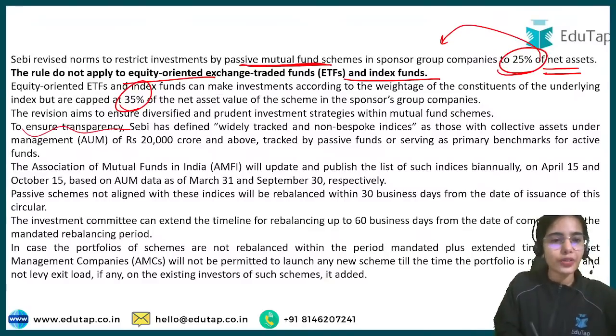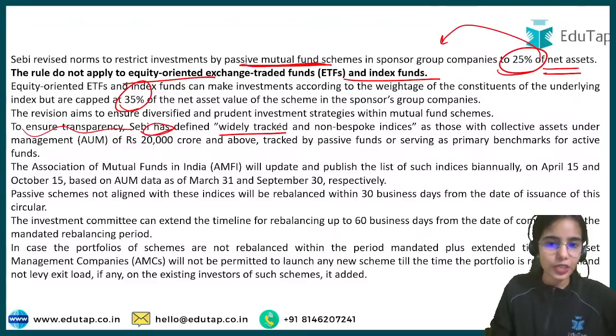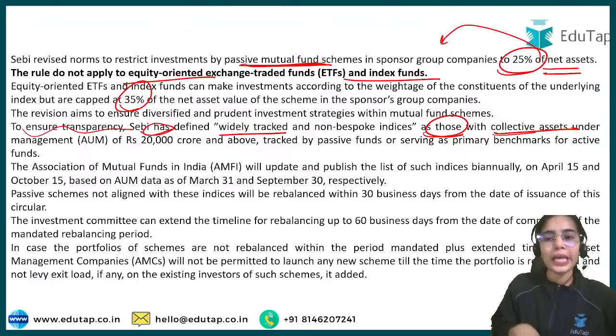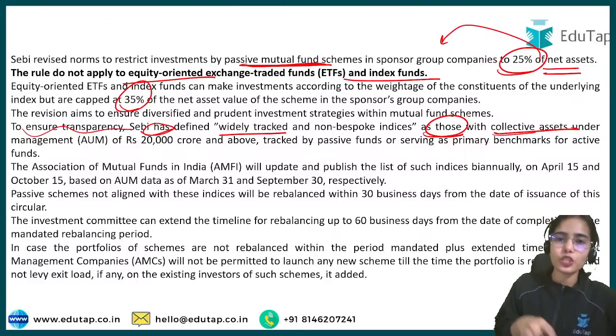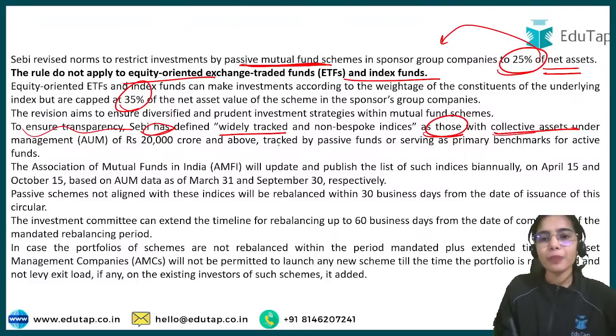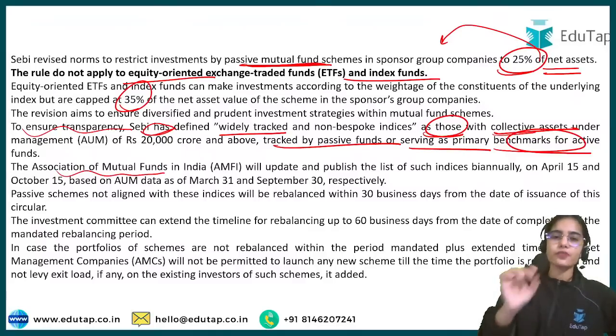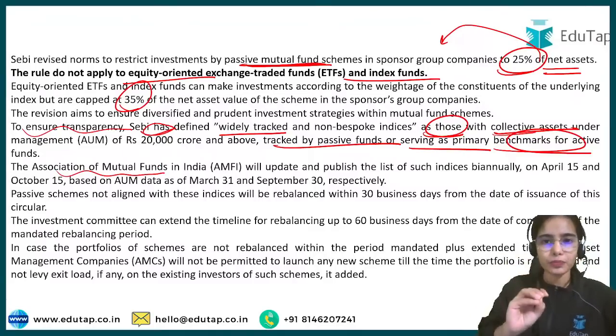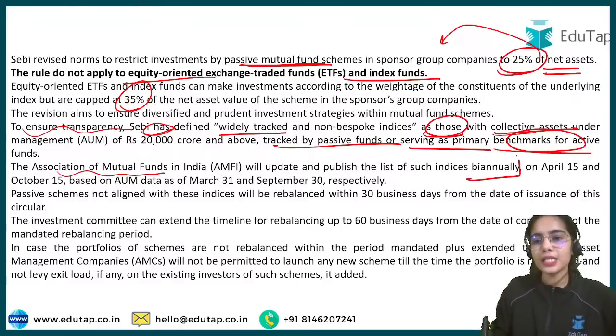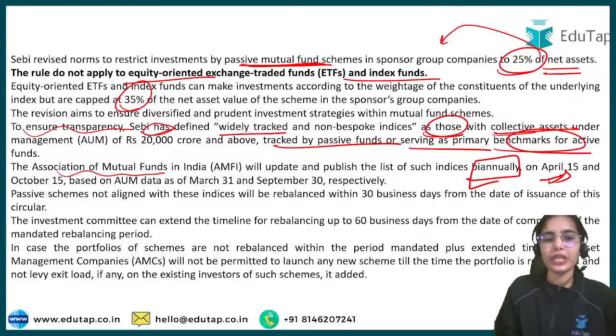To ensure transparency, SEBI has defined the widely tracked indexes you can use, that is, those indexes with collective assets under management of rupees 20,000 crore and above, tracked by passive funds or serving as primary benchmark for active funds. The Association of Mutual Funds in India updates and publishes the list of indexes which can be followed by passive mutual funds, released biannually on April 15th and October 15th.